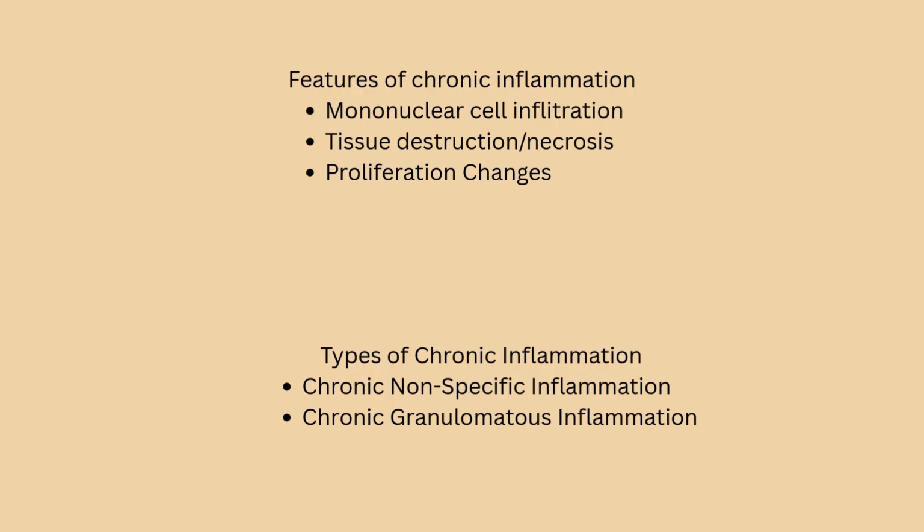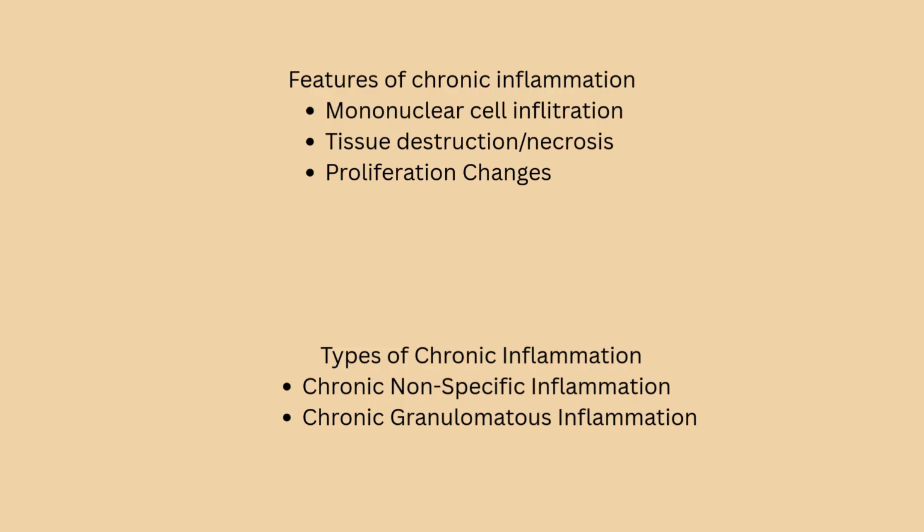Understood? Now, coming to the types of chronic inflammation, there are two types: chronic non-specific inflammation and chronic granulomatous inflammation. In chronic non-specific inflammation, the irritant substance produces a non-specific chronic inflammatory reaction resulting in formation of granulation tissue, and healing occurs by fibrosis.